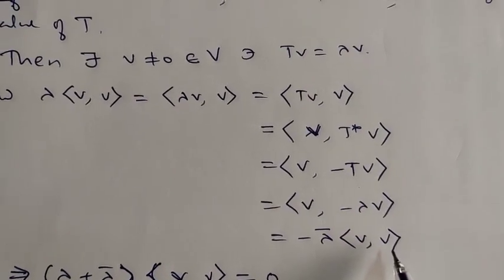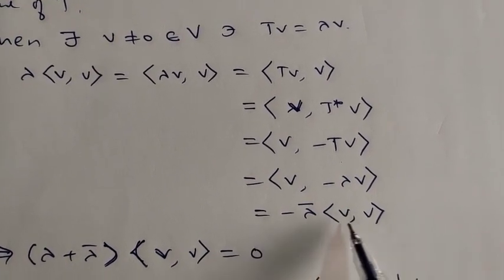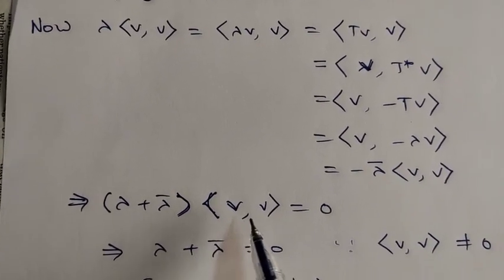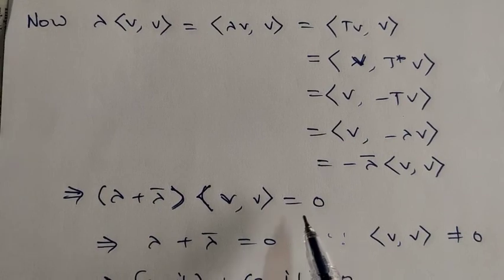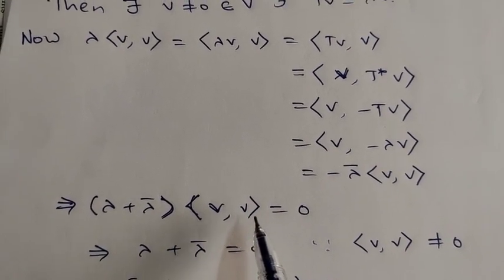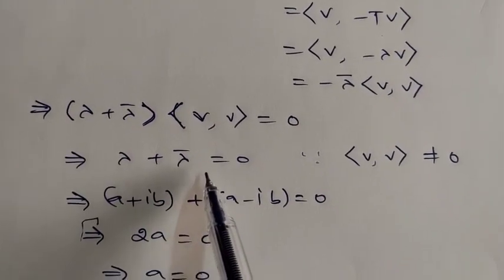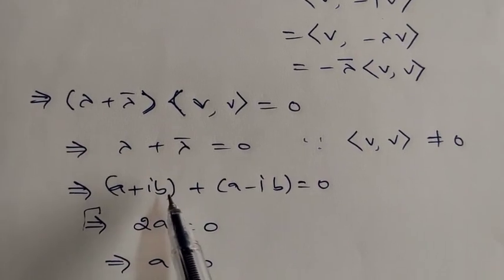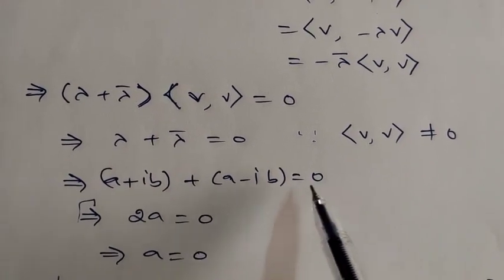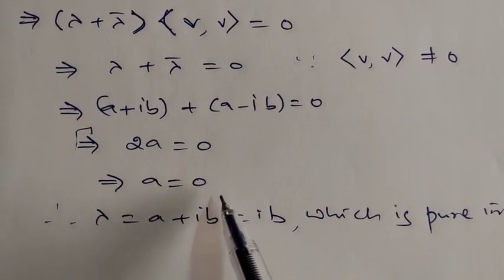Now left is lambda into inner product of V comma V, right is minus lambda bar into inner product of V comma V. You transfer this term to the left, it becomes lambda plus lambda bar into inner product of V comma V is 0. But V is a non-zero vector, so the inner product is positive, or it is non-zero. Therefore, the only possibility is that lambda plus lambda bar must be 0. Lambda is what? A plus ib. Lambda bar is what? A minus ib. If you sum up, you see that 2 times a is 0, which means a itself is 0.